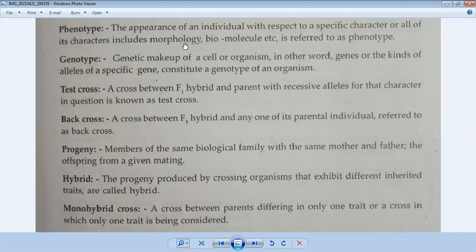For example, if a person has a larger height, we can call them tall. So on the basis of just external features, we designate or identify the character, and this condition is called the phenotype. Phenotype is basically related to the morphological characteristics of that particular organism.